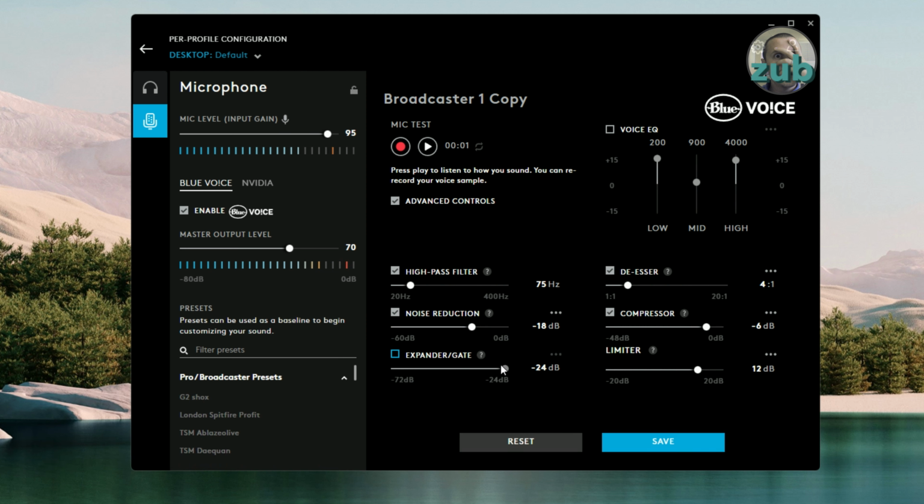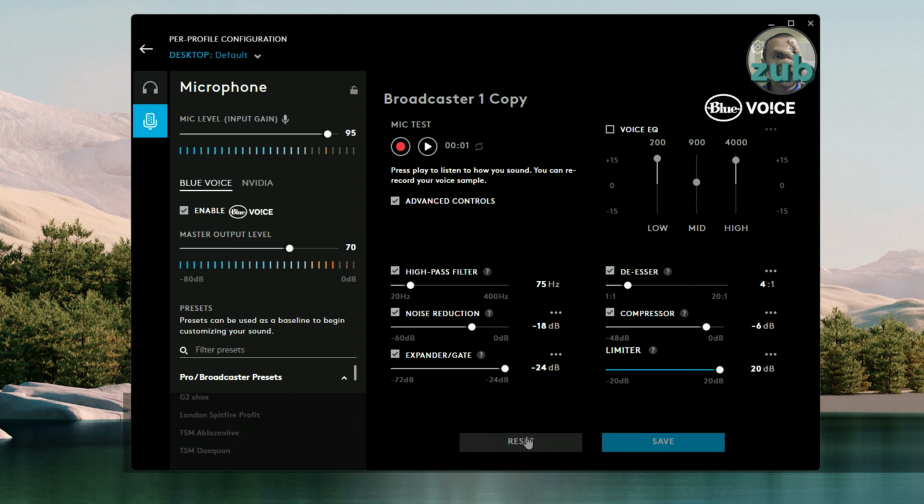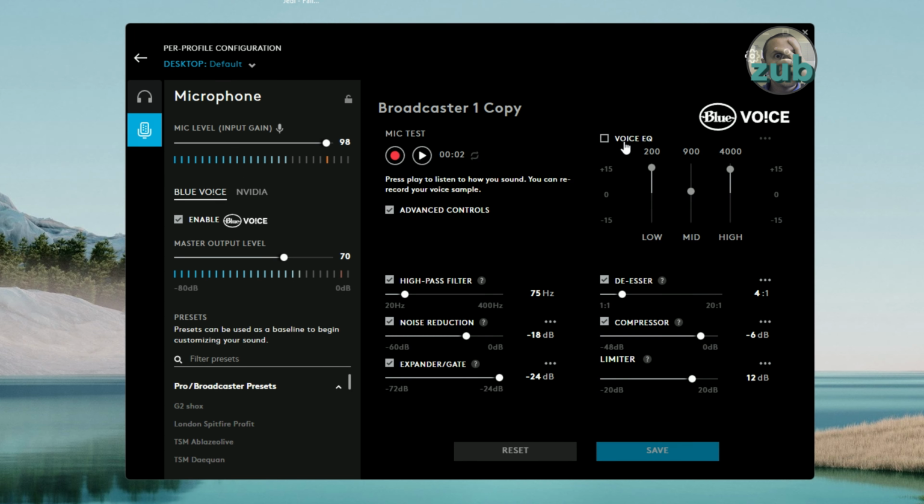There is also expander gate, exactly like in macOS. There is no difference on this aspect. We have de-esser, compressor, and limiter. And so make sure you check them all out and see how is better for you. There is also this voice equalizer. If I enable it, let's tweak them a little to see if there is a difference.